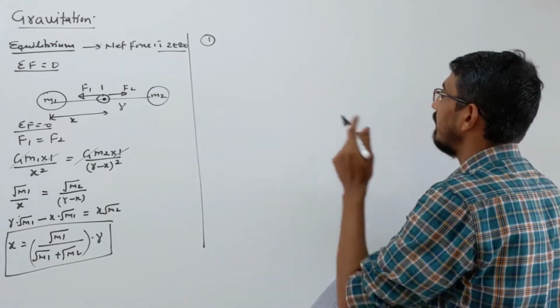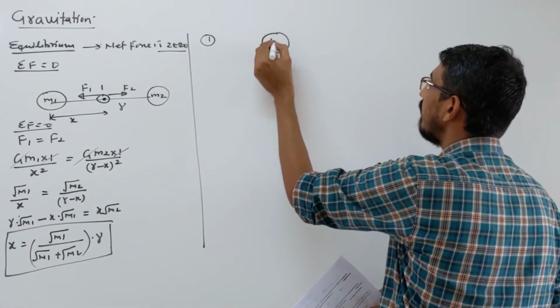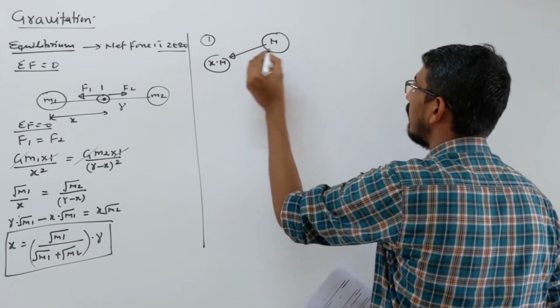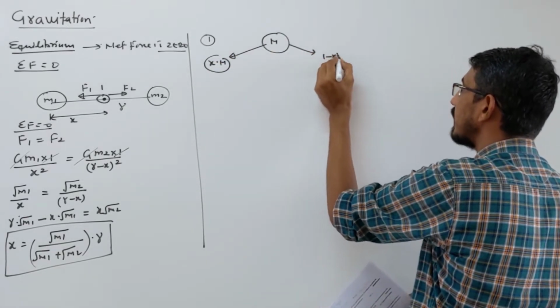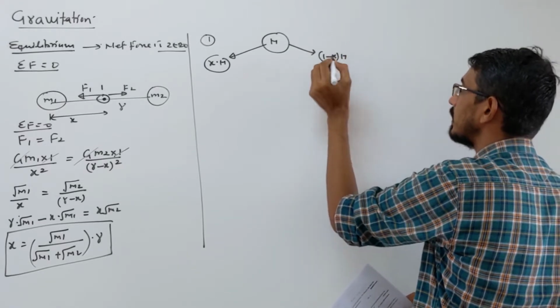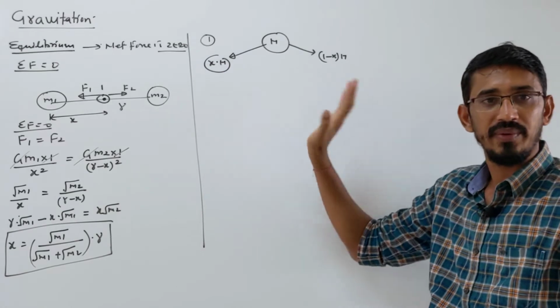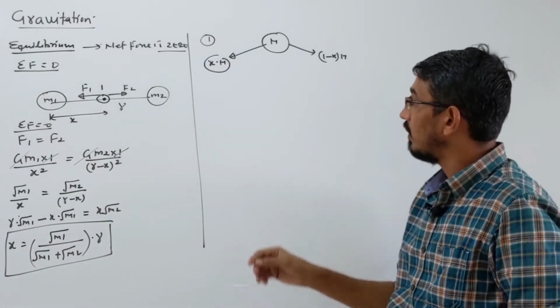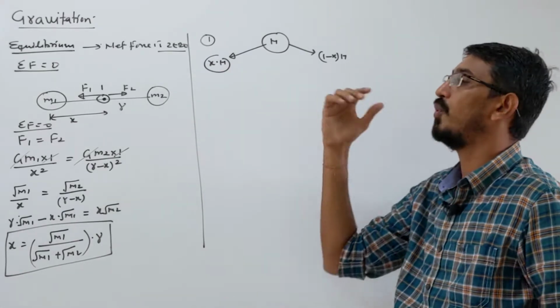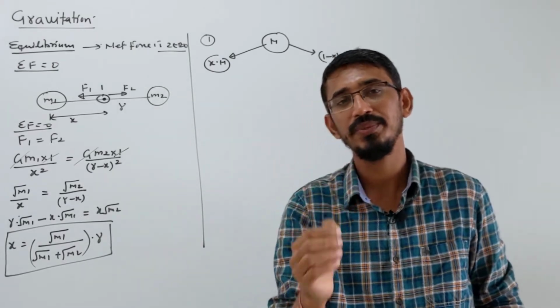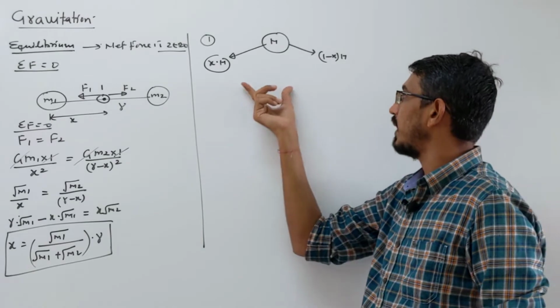They said I had a mass M, and I divided it into two parts, like x into M one mass, and the other mass is 1 minus x into M. This is the second mass. Like M by 3, M by 2, something we divided, okay. So they are asking what the value of x is so that the force between these two masses becomes maximum. Directly I gave a little difficult question, because this concept